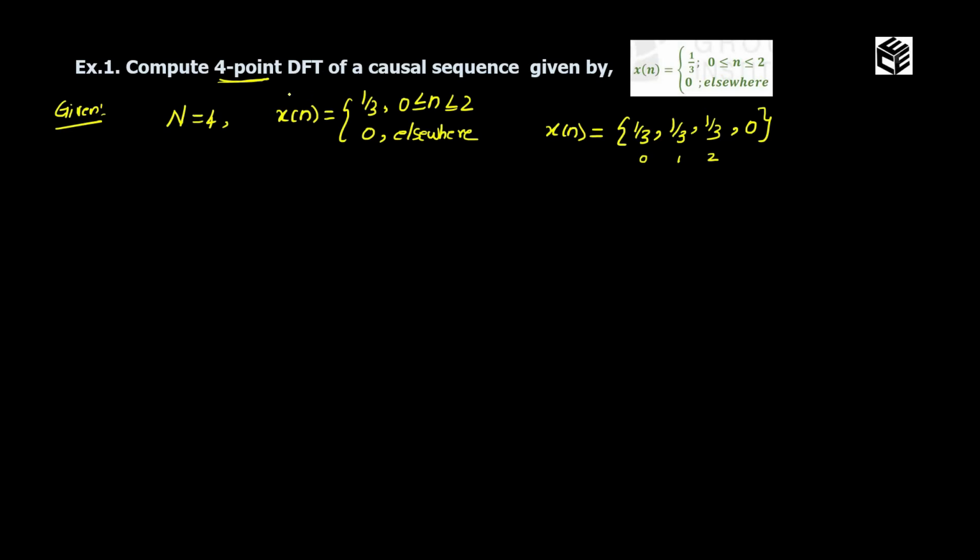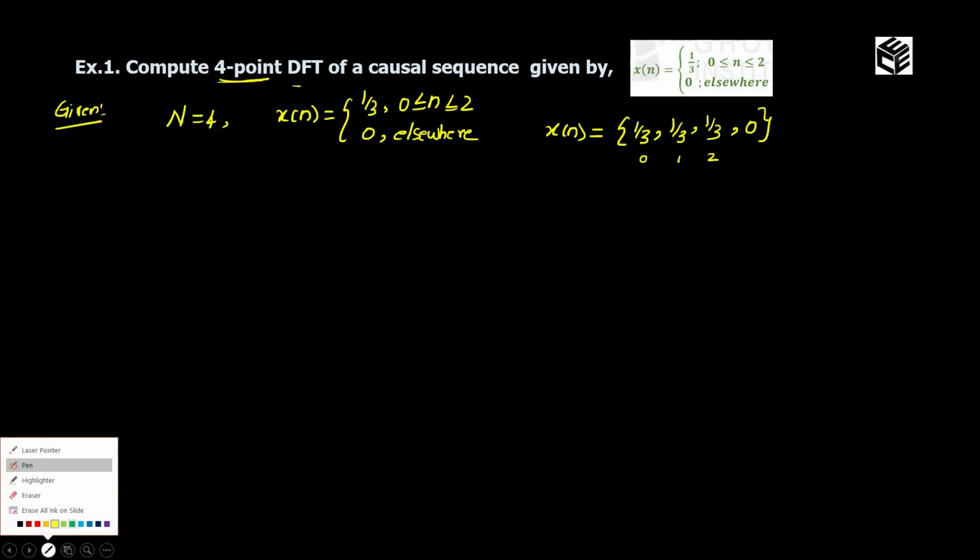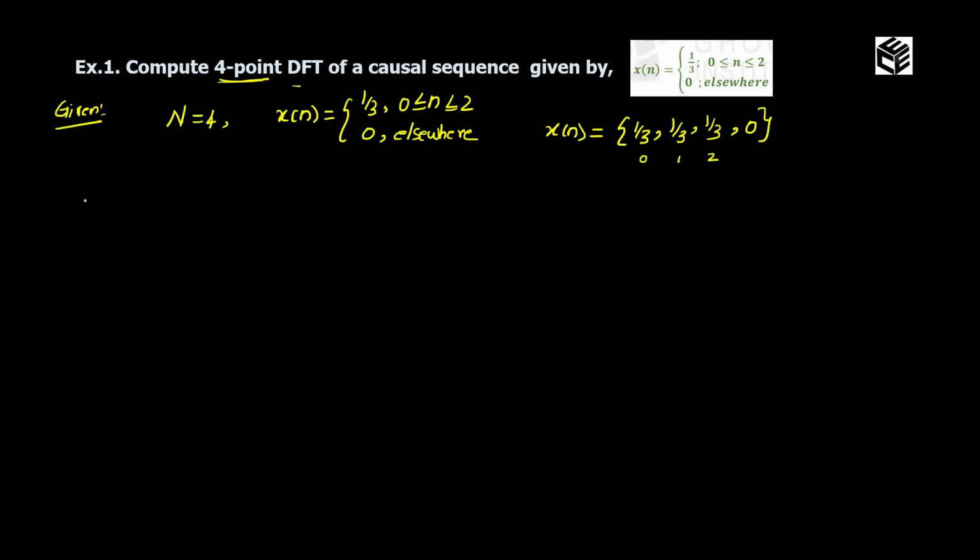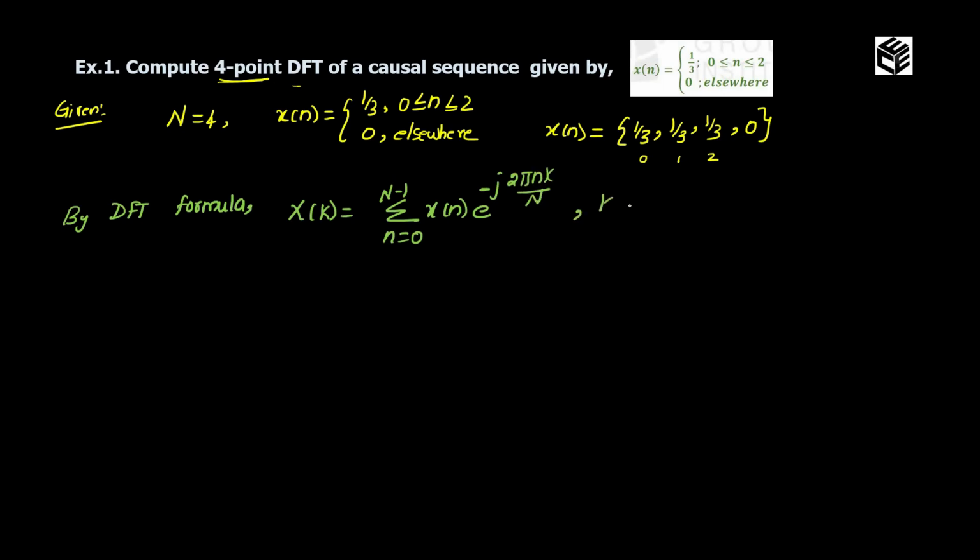With the help of the DFT formula, we are going to find the X of k value for the given input sequence. Okay, so by the DFT formula, what do we know? X of k is equal to summation n equal to 0 to N minus 1 x of n e power minus j 2 pi nk divided by capital N, for the limit k 0 to N minus 1.